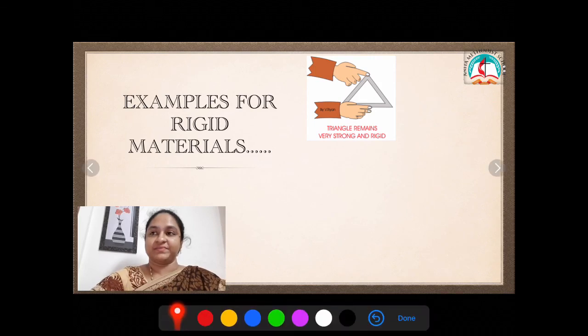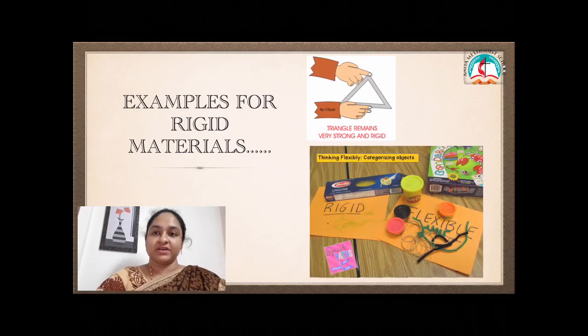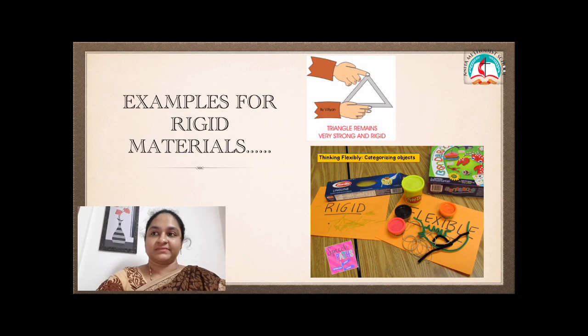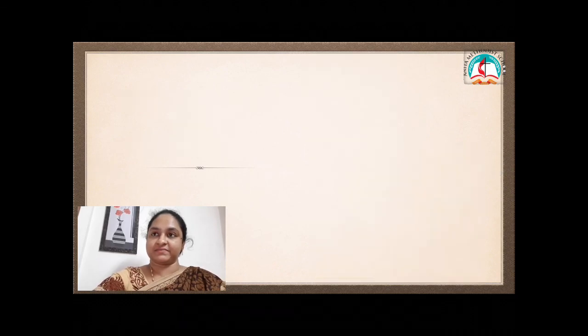A triangle remains very strong and rigid. You are unable to change or bend it. So, a few more examples for rigid materials. Those which cannot change their shape easily, they do not bend, are called rigid materials.